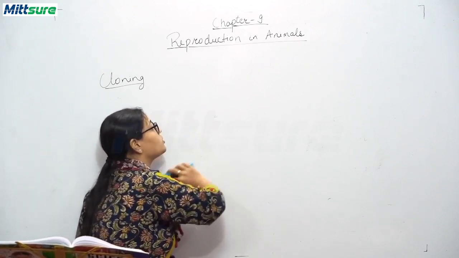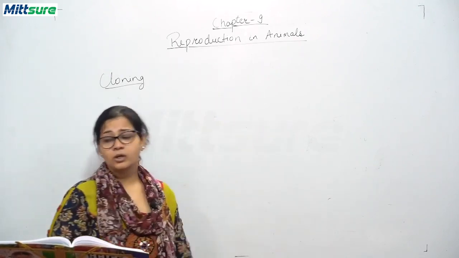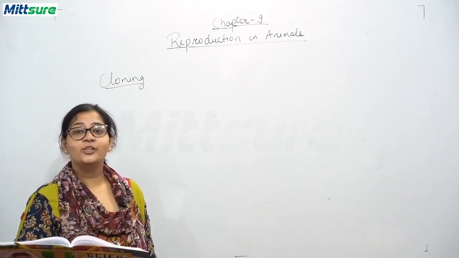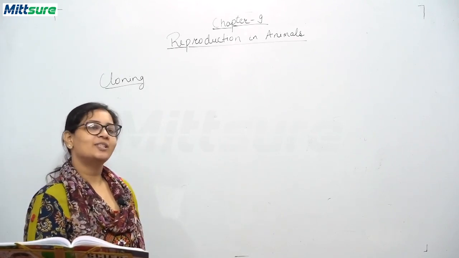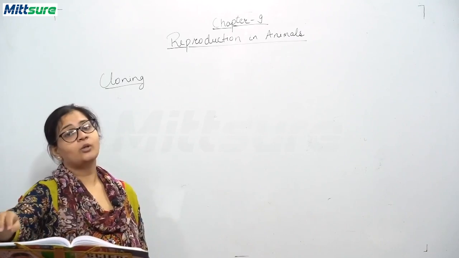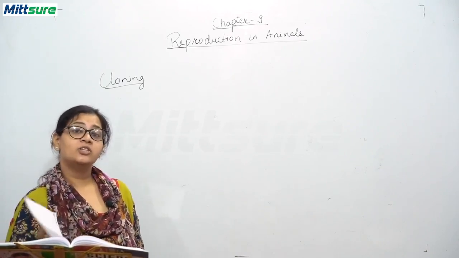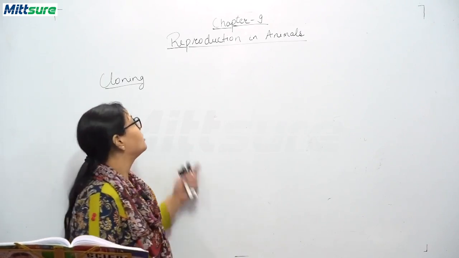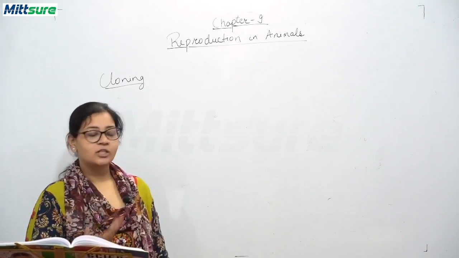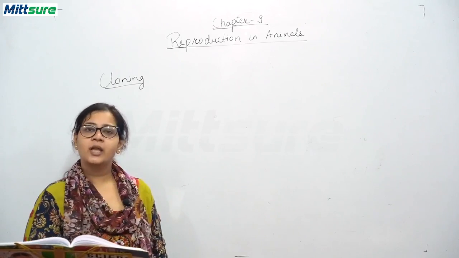Now cloning research is going on, and we are trying to create a full human out of it. Okay, so it's an interesting field, and you can also contribute to it by studying and researching in this area of science. So this is about this chapter, reproduction in animals.